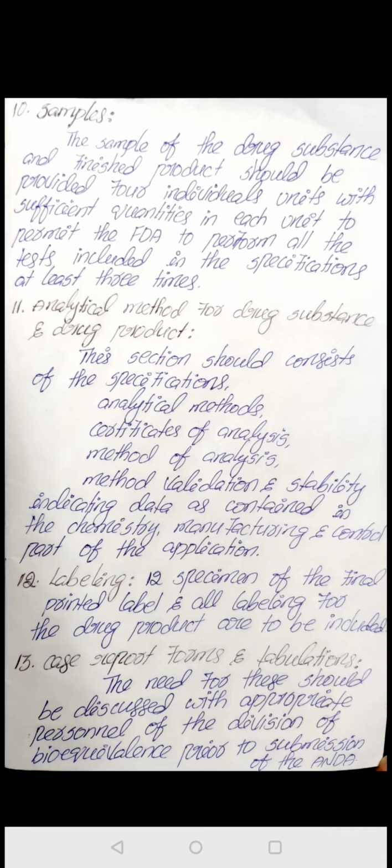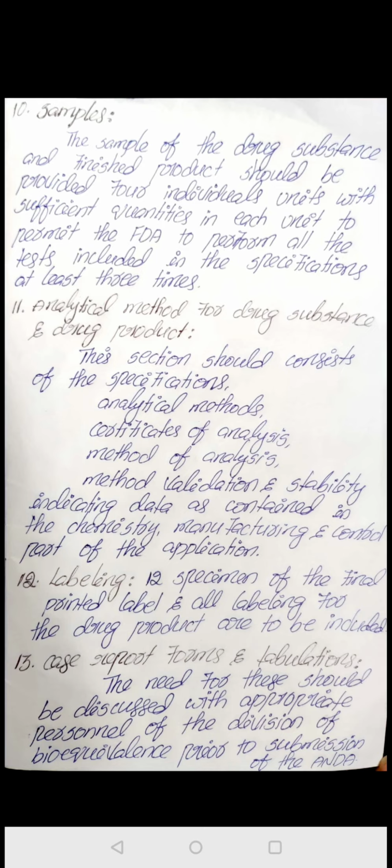The 11th one is analytical methods for drug substance and drug product. This section contains the specifications, analytical methods, certificates of analysis, method of analysis, method of validation, and stability indicating data as contained in the chemistry. That means they are going to check what analytical procedures we are using for manufacturing the drug, and what methods we are using for validation and stability of the drug. They are going to be included in our analytical methods of drug substance.